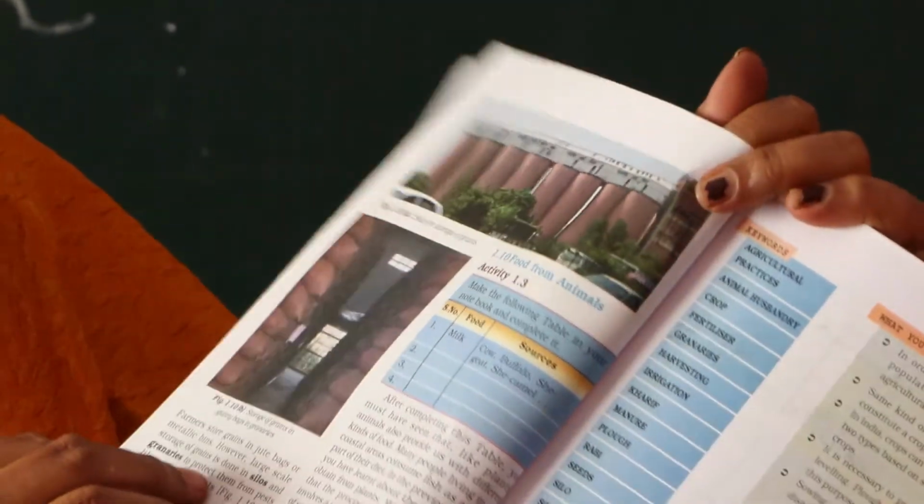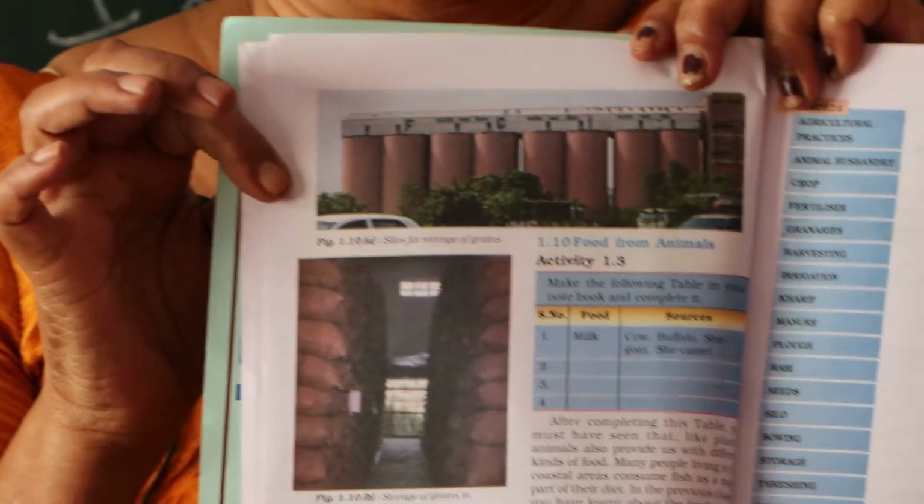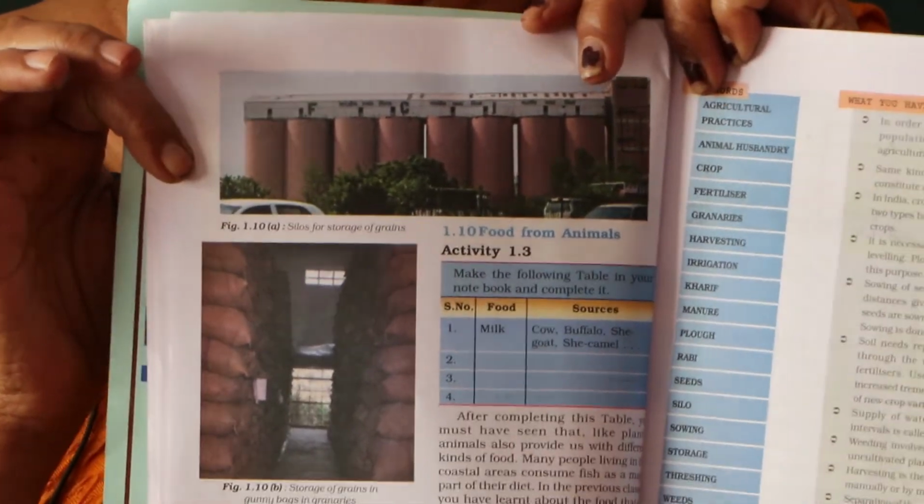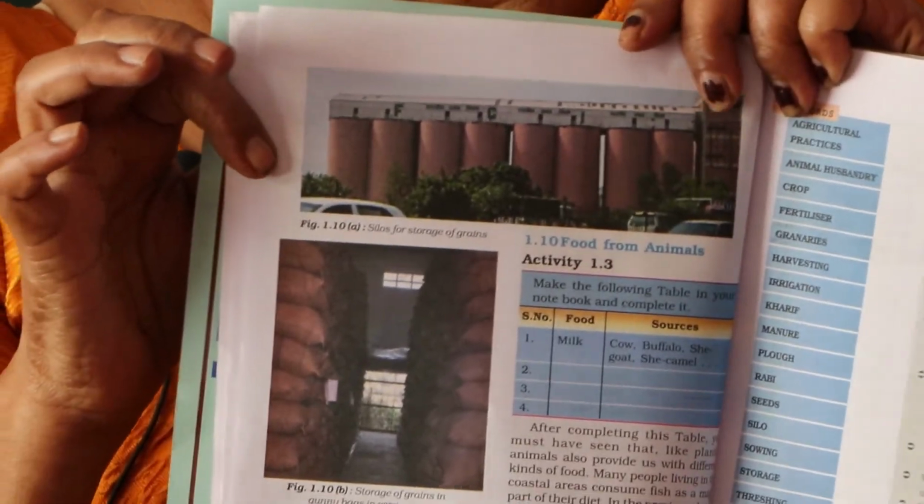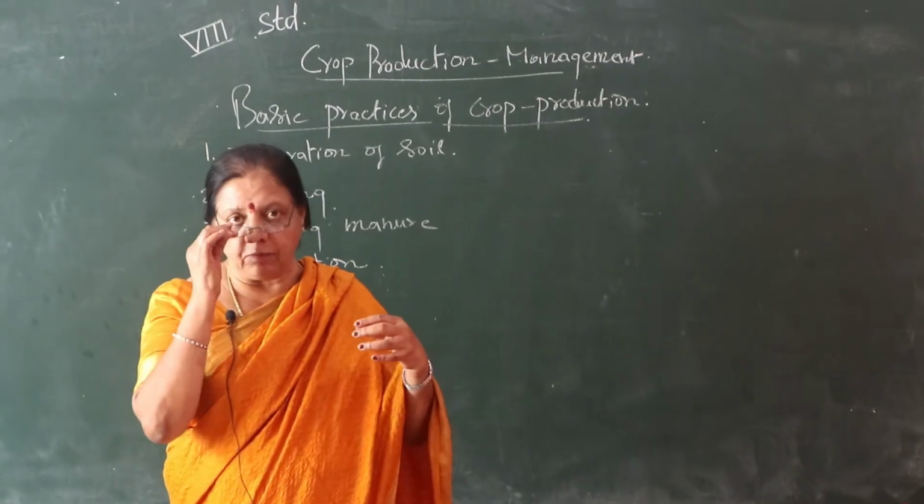How to store. See, storage boxes they have also mentioned. How to protect the grapes, how to protect the crops. So these are all the things they have given. You go through the textbook, you will come to know, children.